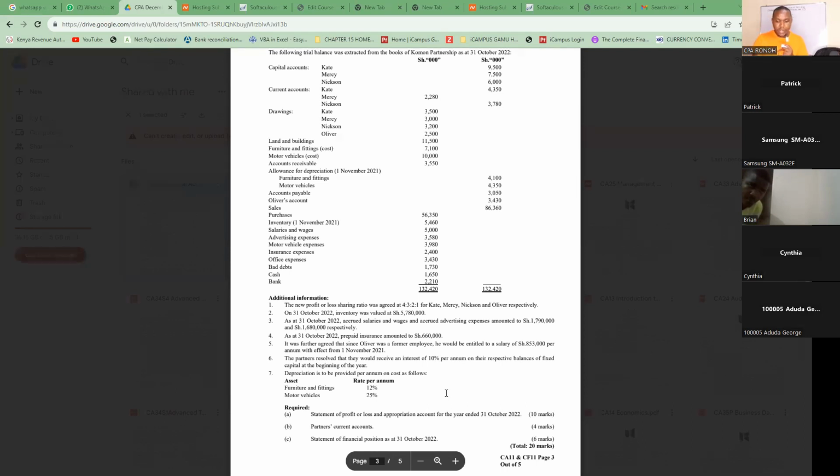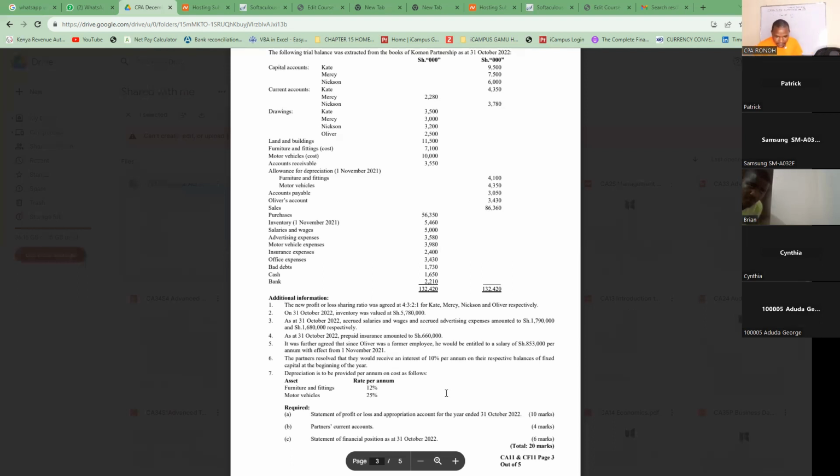I hope we know how to treat accruals. How do we treat accruals? If you have an accrual at the end of the year, it means you have not paid that accrual. So it must have two double entries. You account under the income statement as an expense, so you add back to that expense, and then you remember to recognize the accruals at the end of the year under the liabilities.